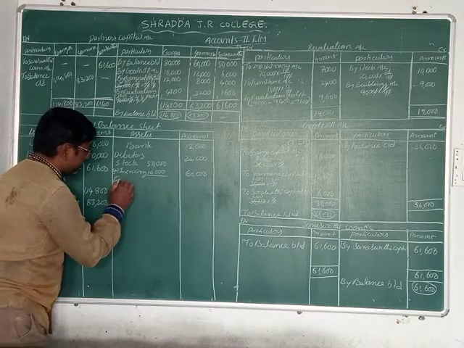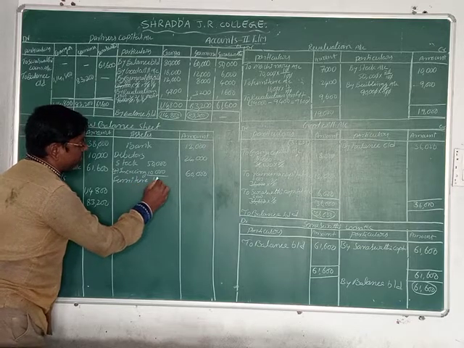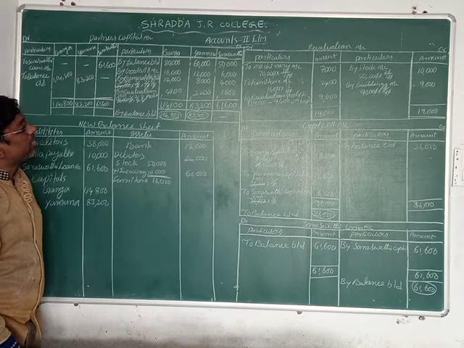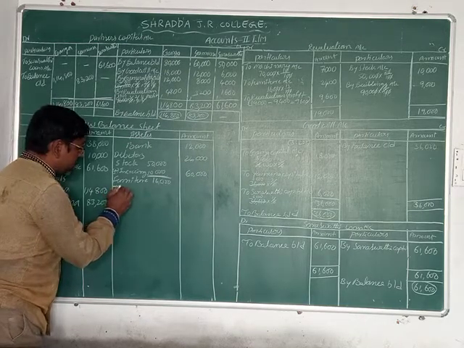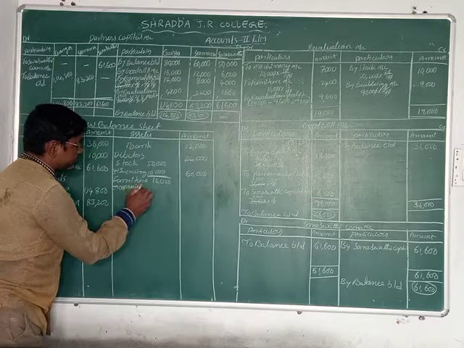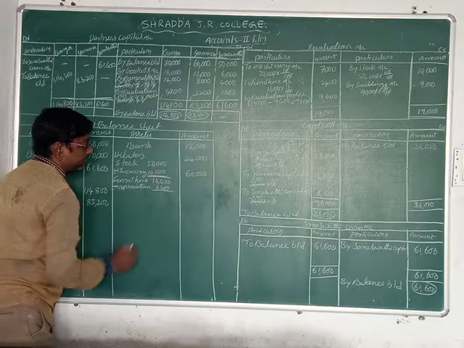Now next one is furniture. What is the value of furniture here? 16,000. Furniture value is decreasing. Minus depreciation 2,400.